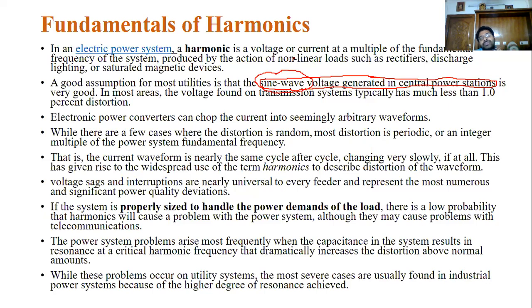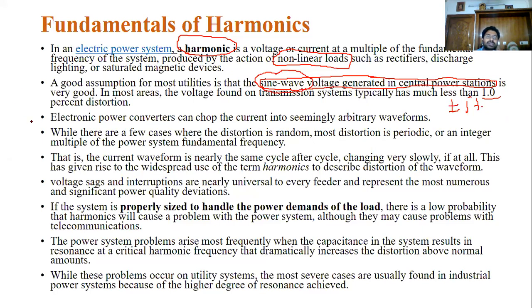But because of the non-linearities present in the power system, because of the different loads in the power system, the currents drawn by the equipment may change. That will lead to harmonics in the system. In India, plus or minus 5% change is acceptable. In the USA, only 1% voltage distortion is acceptable, but in India nearly 5% voltage distortion is acceptable.